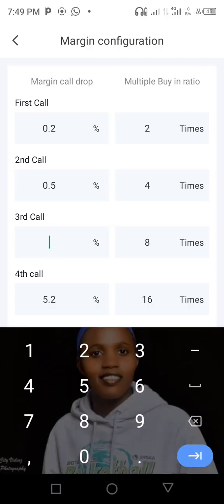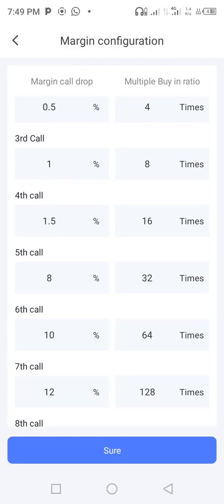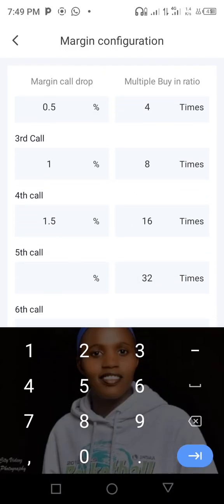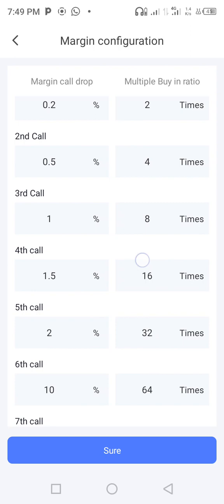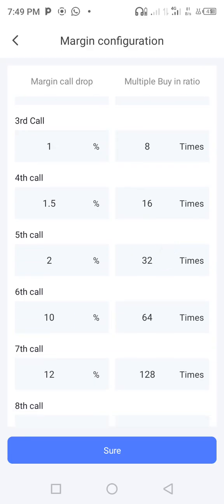And you can put here 1, and here 1.5, depending on what you want. You can put here a 2. How many is that? This is 0.2 plus 0.5, that is 0.7, plus 1, plus 1.5, that is 3.2. Then plus 2, that is 5.2.